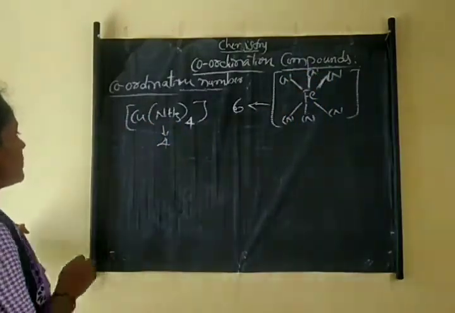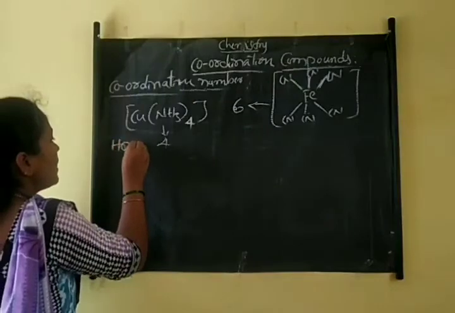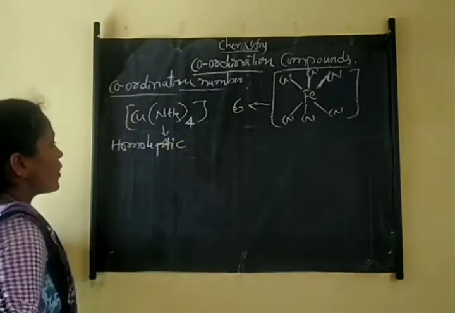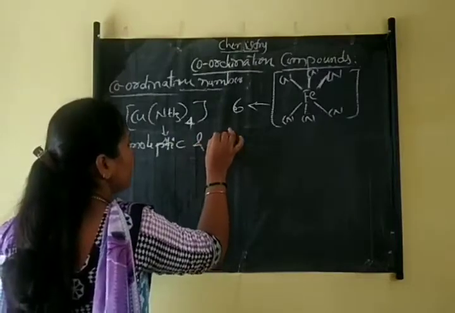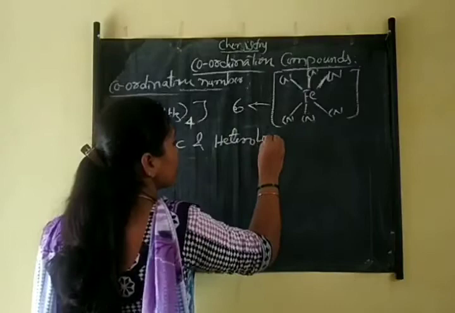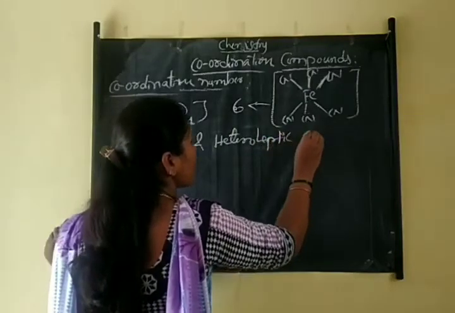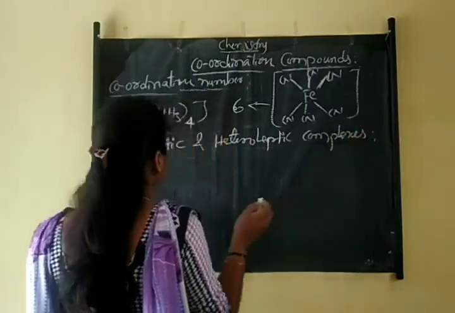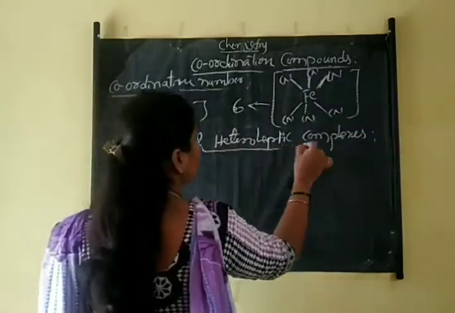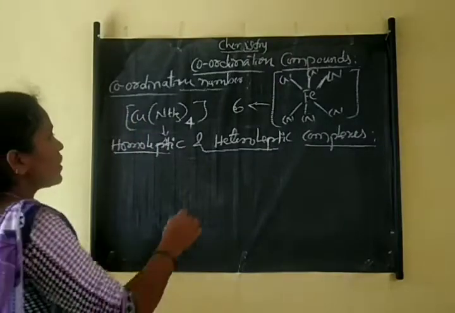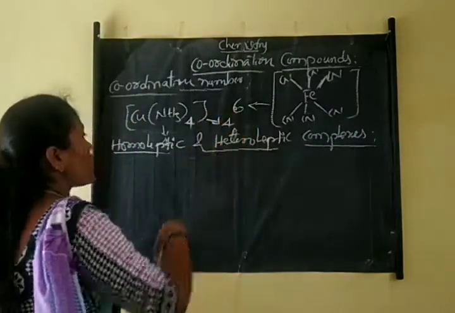And next is homoleptic and heteroleptic complexes. Okay, the next topic is homoleptic and heteroleptic complexes.